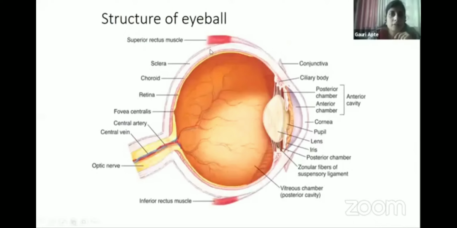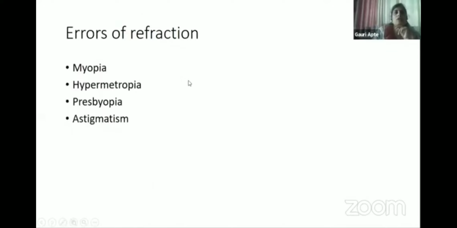So this is the structure of the eyeball, as you all know. 3 layers of it: sclera, choroid, and retina. So refractive errors are commonly asked. How to go about it? This you are studying still since your school days. Myopia, hypermetropia, presbyopia, and astigmatism. 4 refractive errors commonly we study.